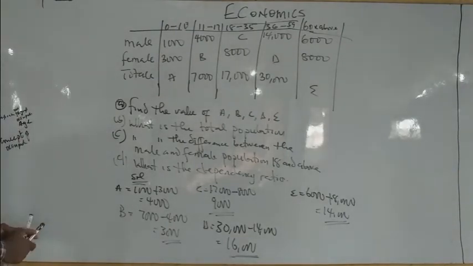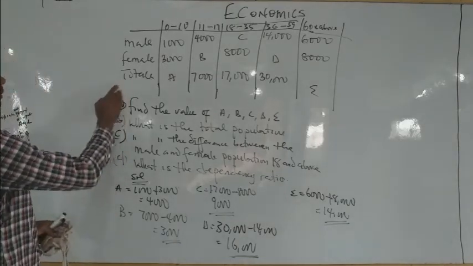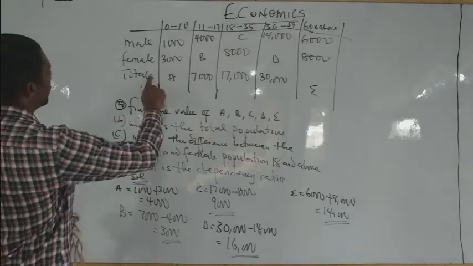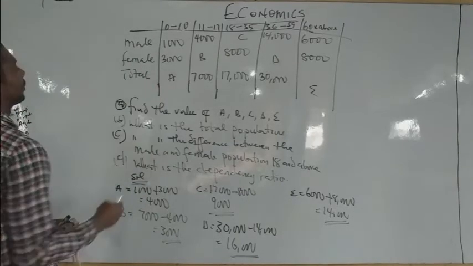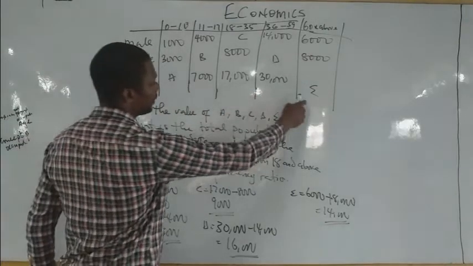Alright? Now the next line of action is, what is the total population? Our total population comprises of this, and this.